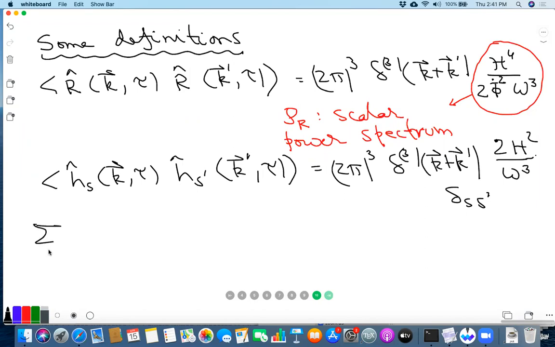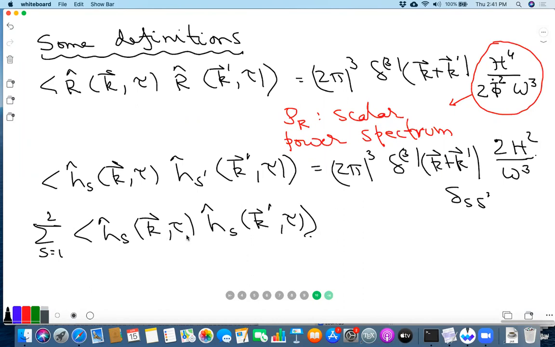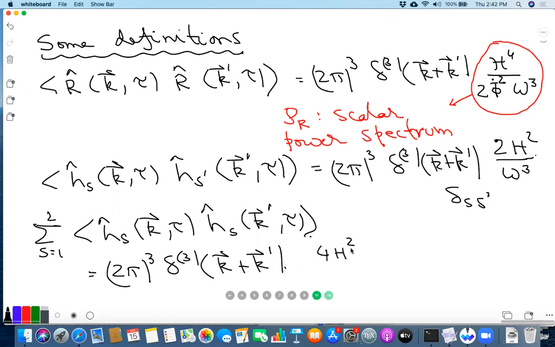So we consider the following object, the sum over s equal to 1 and 2 of h hat s k tau, h hat s k prime tau. We basically sum over the polarization. So this is given by 2 pi cube delta cube k plus k prime. This delta ss prime becomes 1, and then we are summing over 2 values, so this becomes 4h square by omega cube.